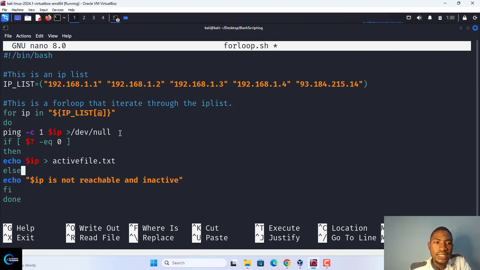The ones that are inactive, echo it to inactive file.txt. So this is what it will do for us.